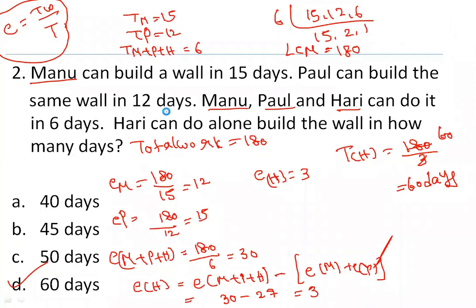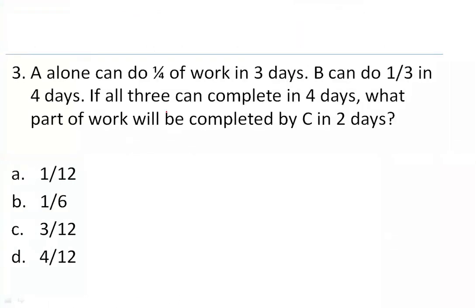Let's go for the next one. Just to confuse you, they have given it like this. A alone can do 1/4 of the work in 3 days. B can do 1/3 in 4 days. If all the three can complete in 4 days, what part of work will be completed by C in 2 days?